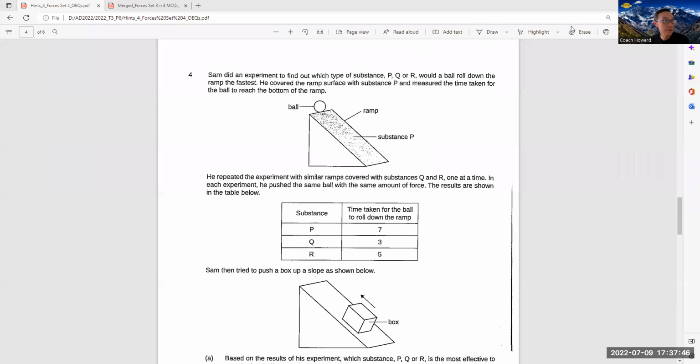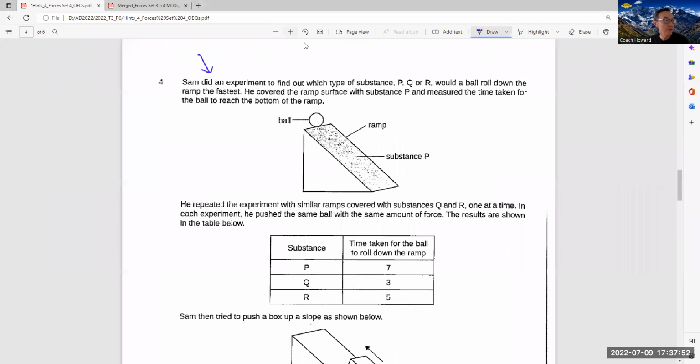Okay, let us look at this question. It says that Sam did an experiment to find out which type of substance, so underline this one, P, Q, or R, would the ball roll down the ramp fastest. He covered the ramp surface with substance P, so they changed the substance P, Q, and R, and measured the time taken for the ball to roll down.